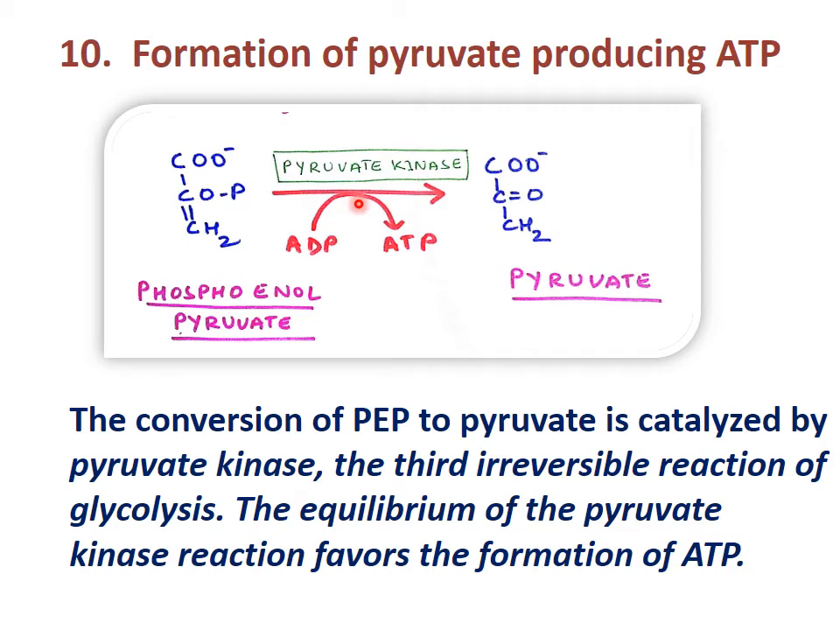So here also we will write magnesium ions. Kinase enzyme is there, and we have seen that kinase enzymes are always in the presence of magnesium ions. Here I have missed writing it, so you take care that phosphoenol pyruvate is converted into pyruvate and one ATP is generated, and the enzyme is pyruvate kinase. And this is also irreversible. This is the third irreversible reaction. So we have seen all the kinase reactions are irreversible.